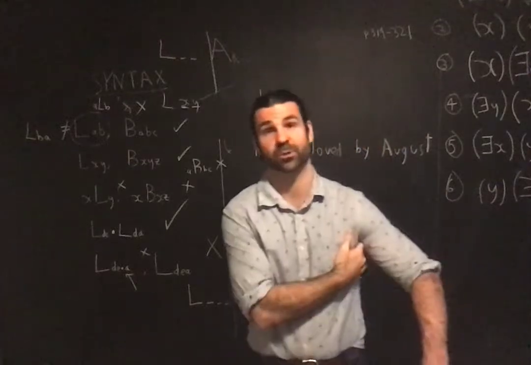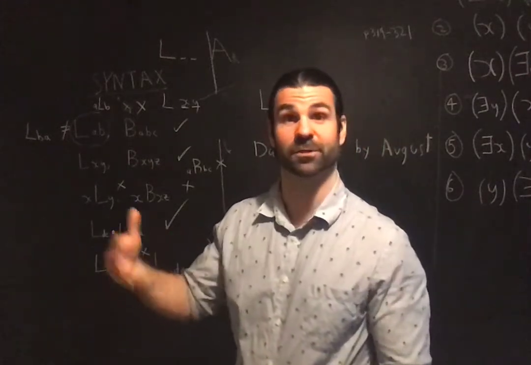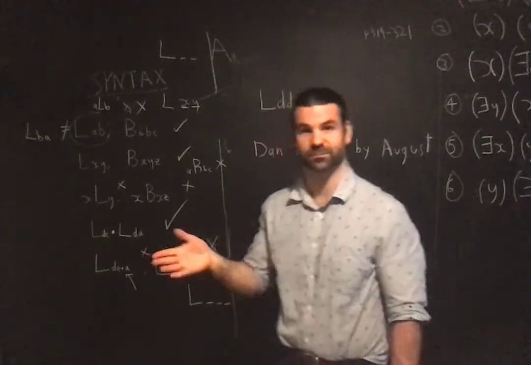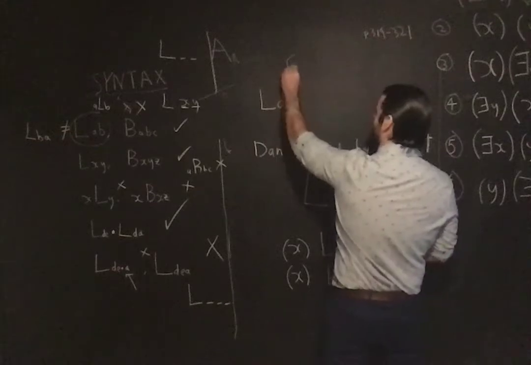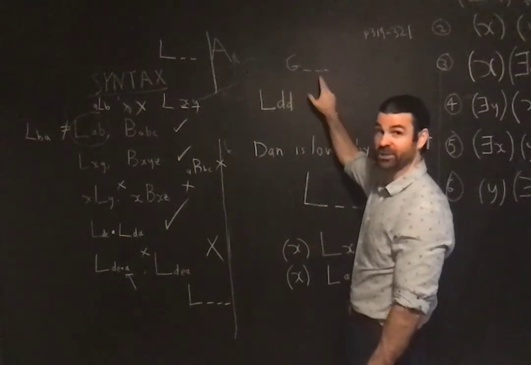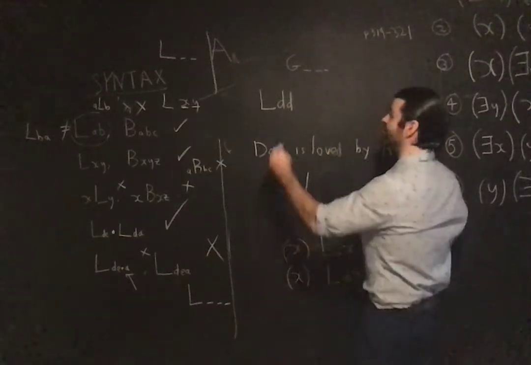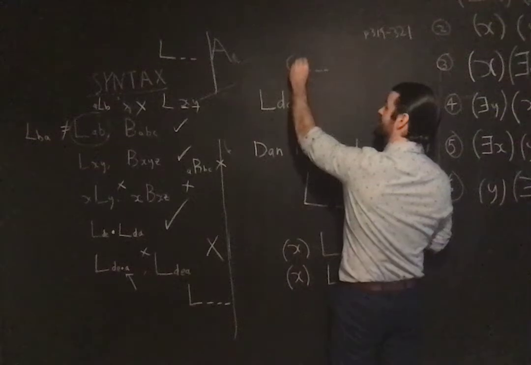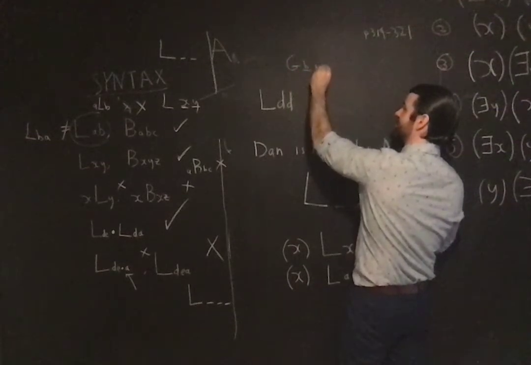Read through Klenk's examples about Bill giving himself to God. That's G blank blank blank. X gives Y to Z, right? So Bill gives himself, Bill gives Bill to God.